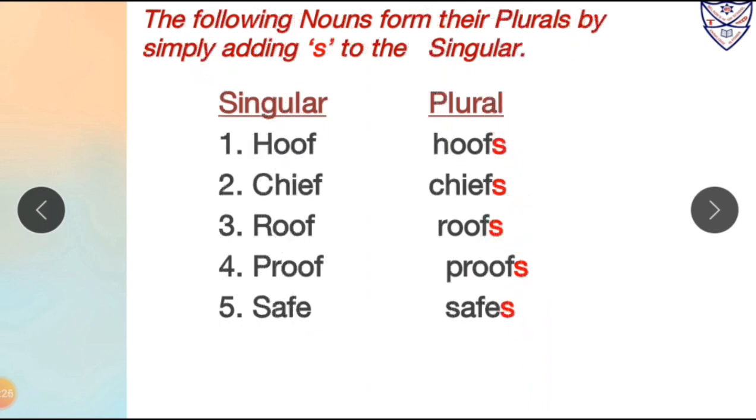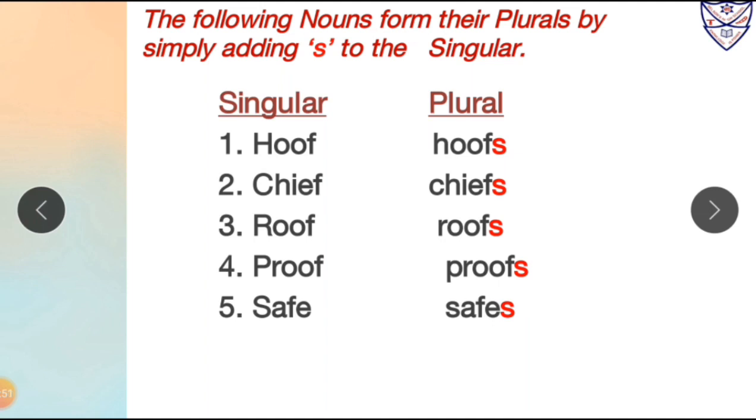Now the following nouns form their plurals by simply adding S to the singular. So as we had learned about rule number 5, that if the nouns end with F or FE, then we will change them into VES. But over here we will not apply that rule because some nouns are exceptional. They don't need VES after F or FE.